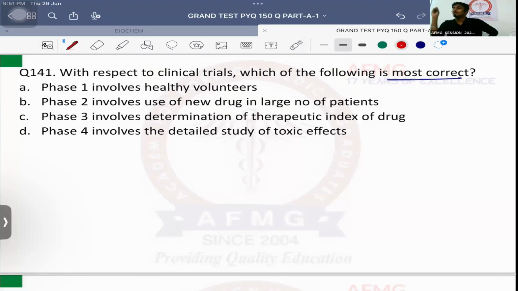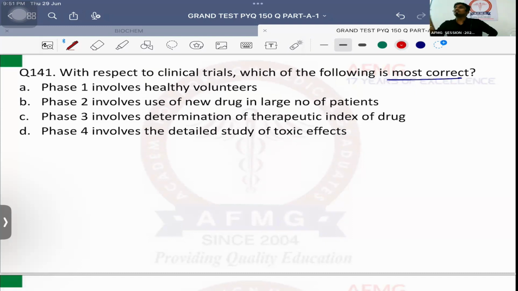So after which phase are patients taken into the clinical trials? After Phase 2 usually. Okay, so patients are taken into the clinical trial. What do you do in Phase 2? You will determine the efficacy, whether your drug is good or not. What do you do in Phase 3? RCT, randomized controlled trial. That means you will compare your new drug with the existing drug in the market.